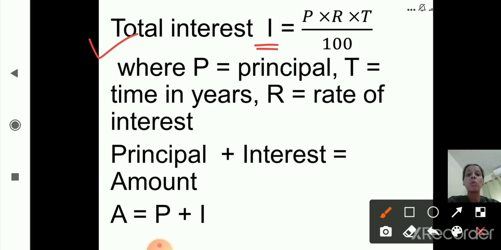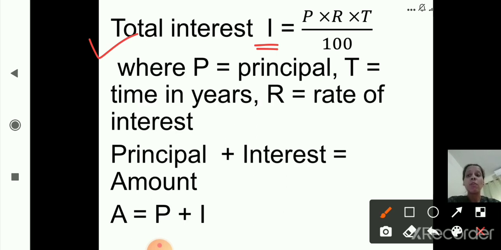How to find out total interest? Total interest is equal to I, and I is equal to P into R into T upon 100. So this is the formula to find out total interest, that is I. P is principal, R is rate of interest and T is time in years.